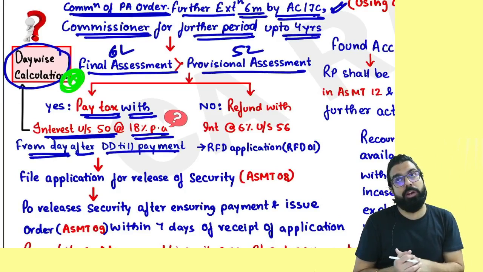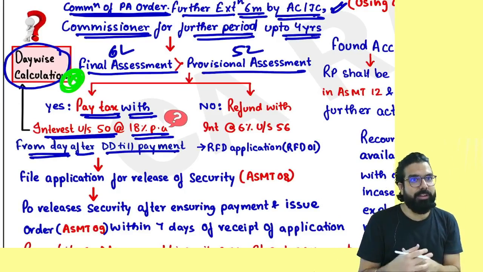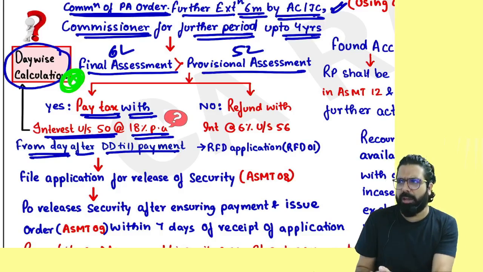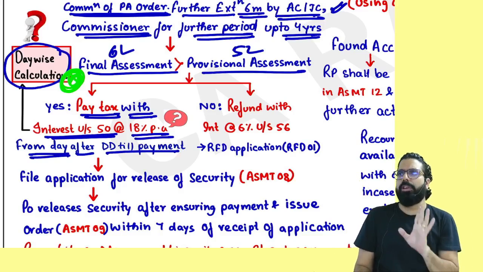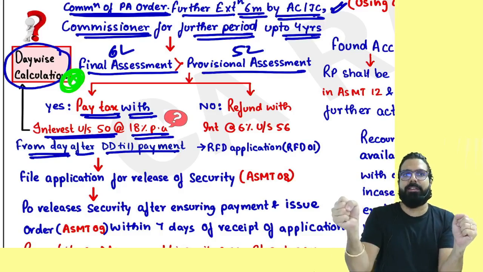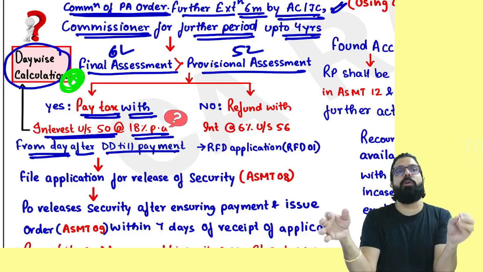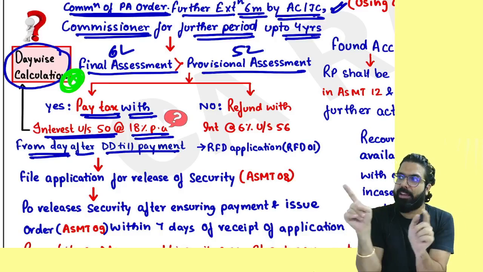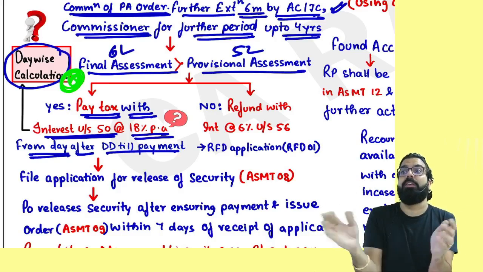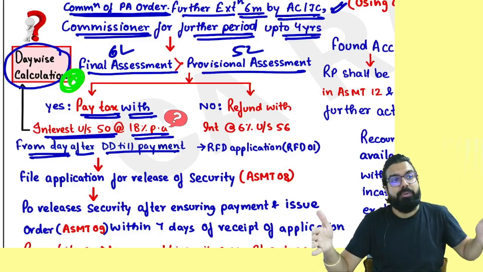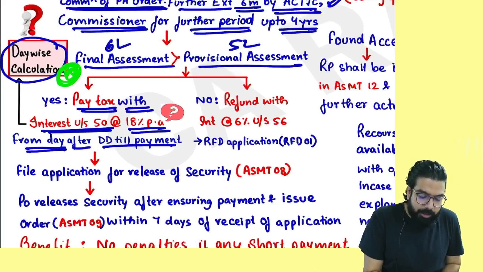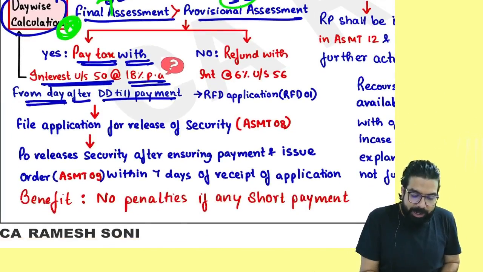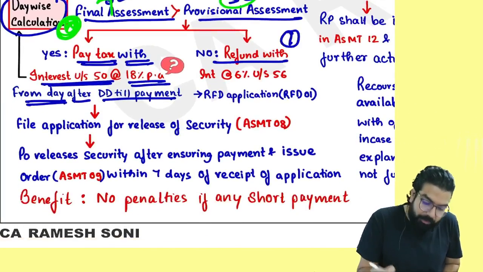If I'm not wrong, there is a question, Kulbhushan. One question is there, which is a very famous question. If you don't have that question, any other question in your study material, whichever you are referring, do one question on this and go. Tell me one thing. Final assessment came 10 lakh. Provisional assessment was only 5 lakh. The differential 5 lakh you have to pay along with interest from the due date up till the date of payment. Sir, supposing the final assessment came only 4 lakh rupees, but provisionally I had paid 5 lakh rupees. 1 lakh rupees will be refunded.